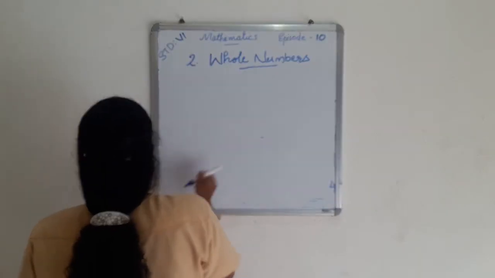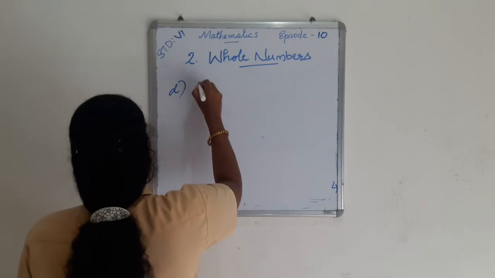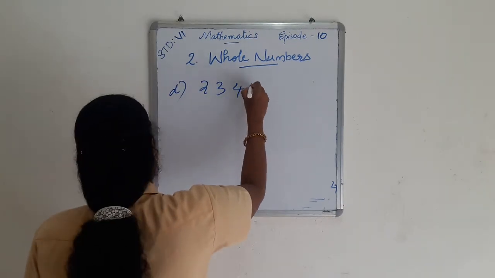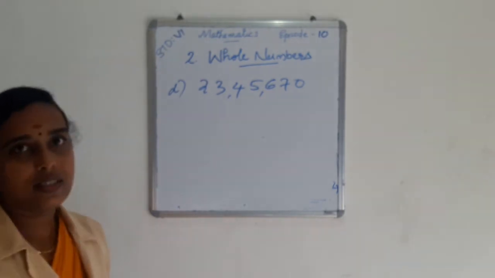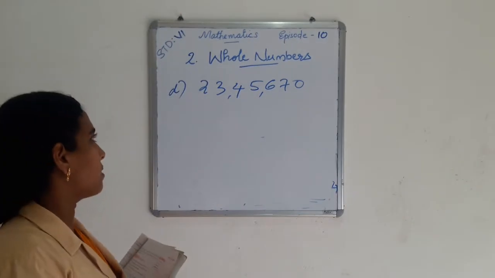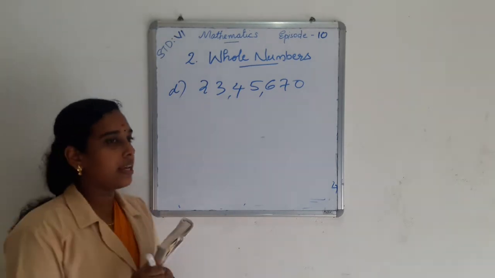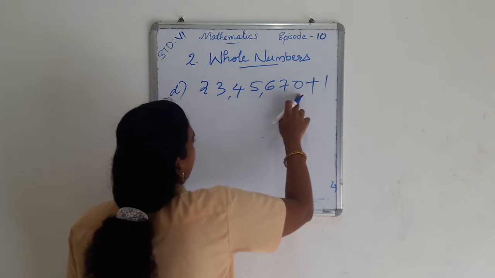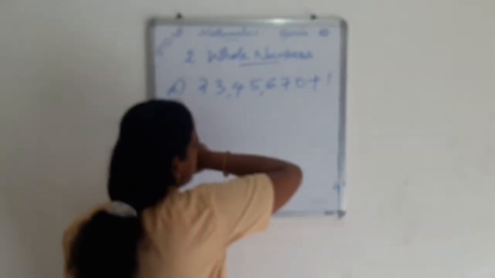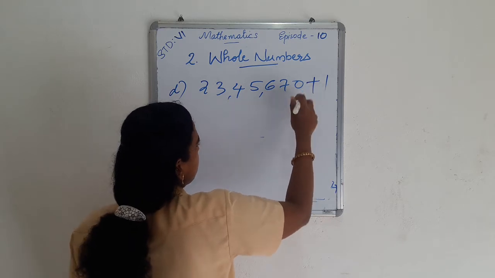Question D. Find the successor of 23,45,670. Finding the successor, we just add 1 to this number, adding 1 to the digit at the one's position. Here the one's position is 0. So we add 1 to 0. We get 1.